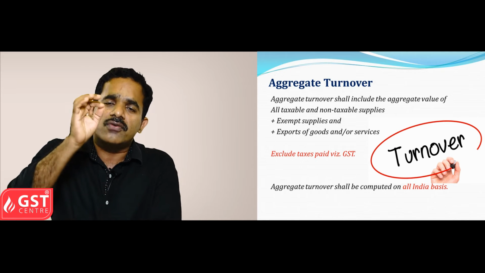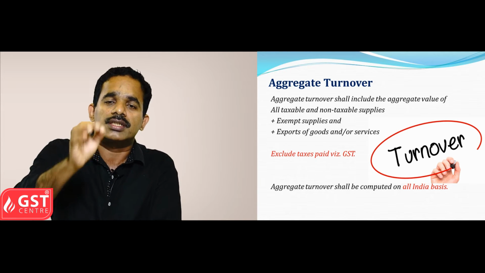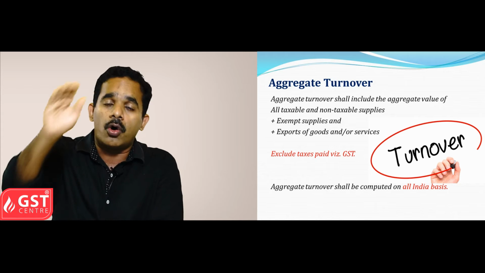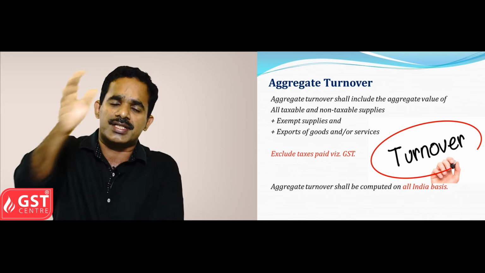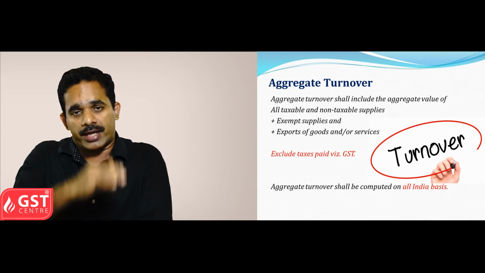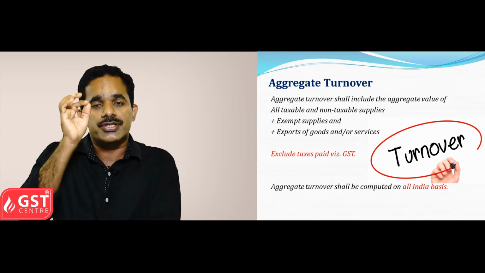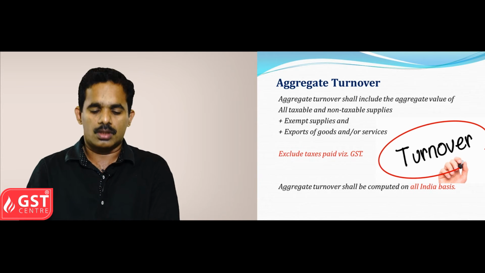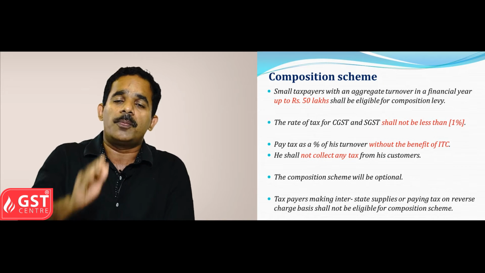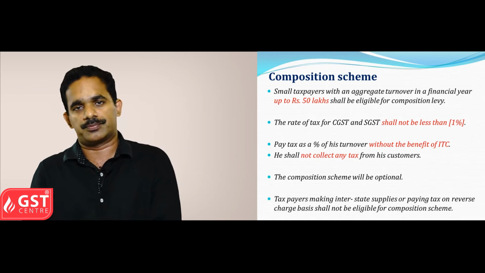And aggregate turnover is calculated on an all India basis. That is, if a person has operations in several states or across verticals also, it should be taken for aggregate turnover. Let us look at the composition scheme in GST.